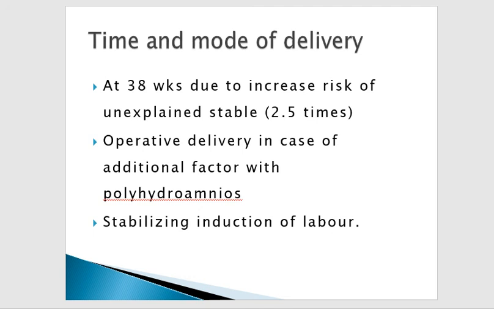Now if the patient has polyhydramnios, when will we deliver the patient? At 38 weeks, due to the increased chances of an unstable lie, because the liquor is too much, the head will not engage, and there is an increased chance of unstable lie. So we have to deliver at 38 weeks. We will not wait for spontaneous delivery or some other measures. So at 38 weeks we have to plan.